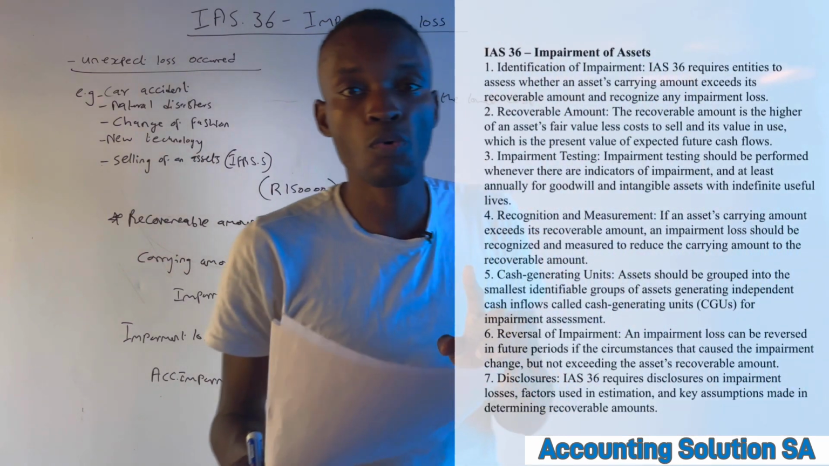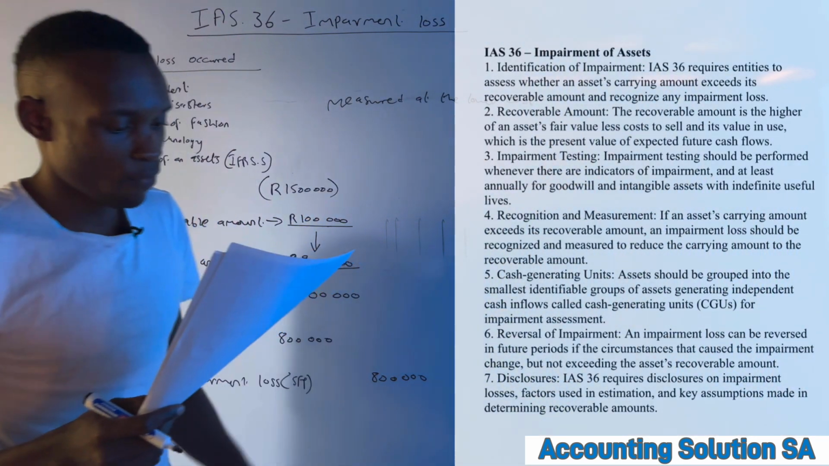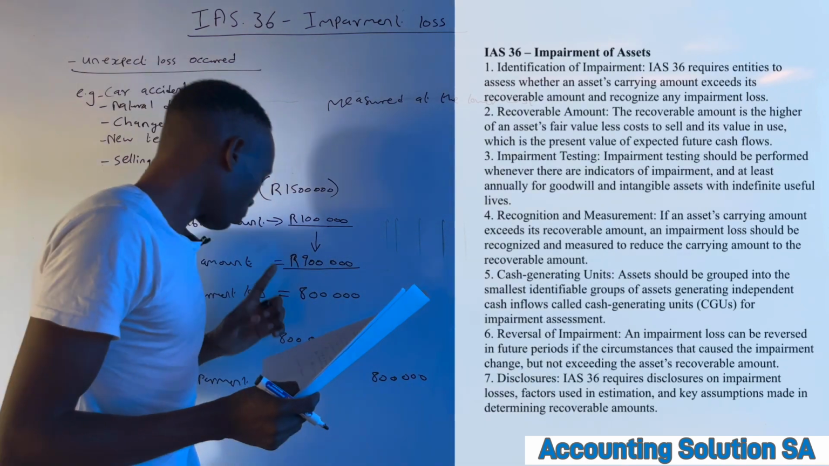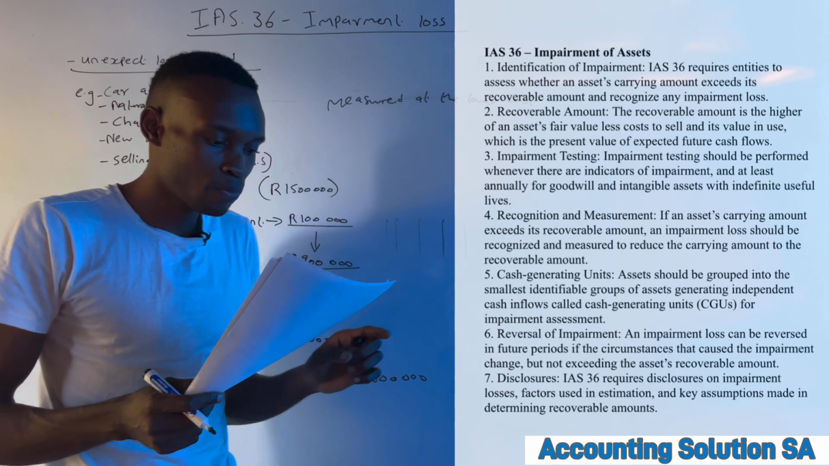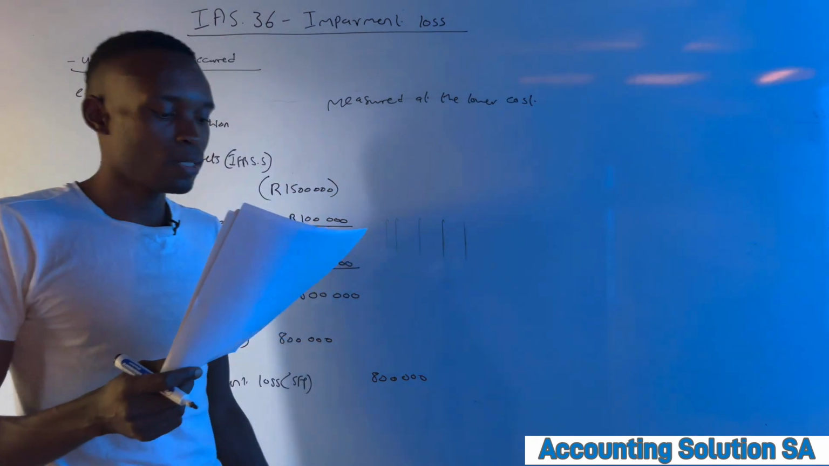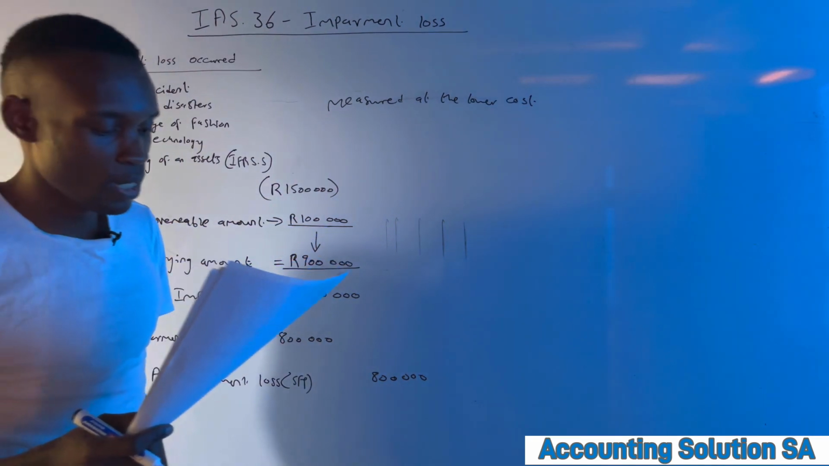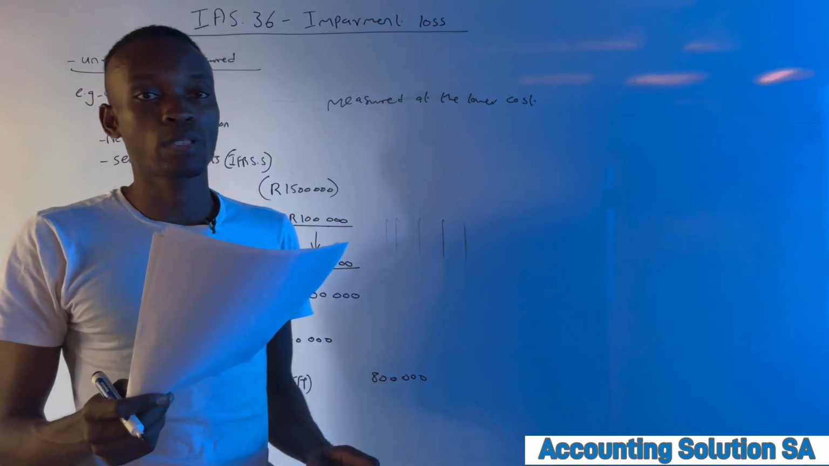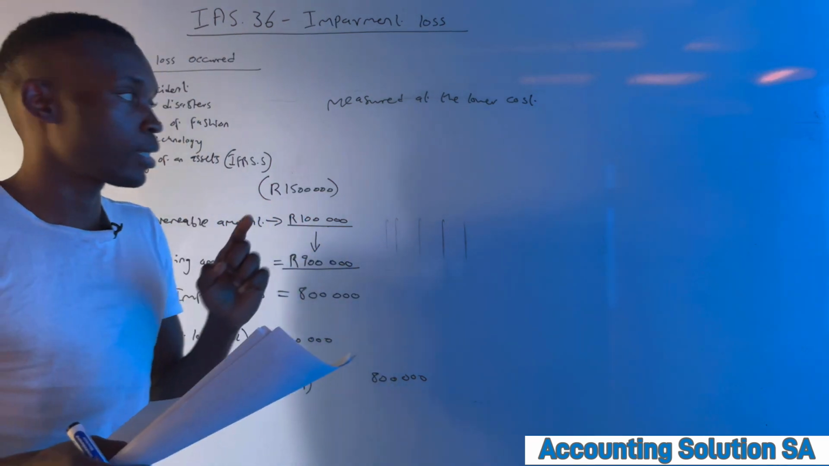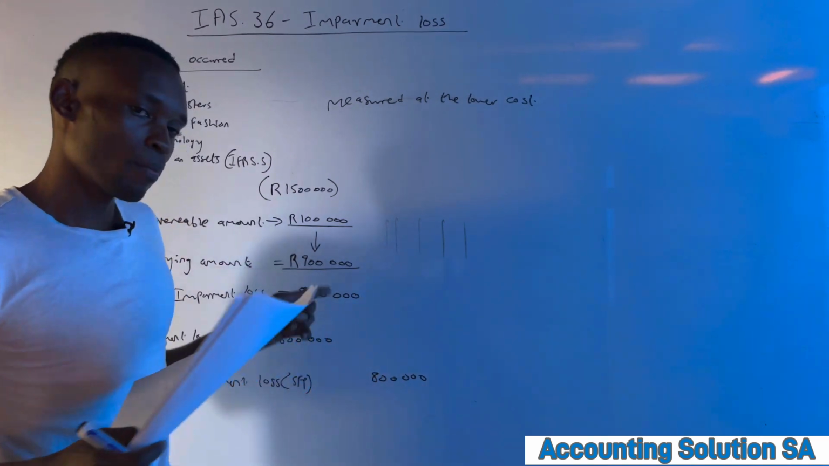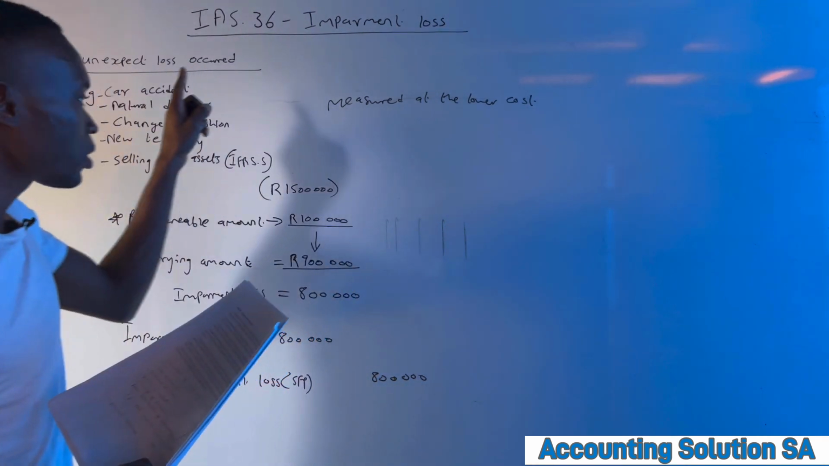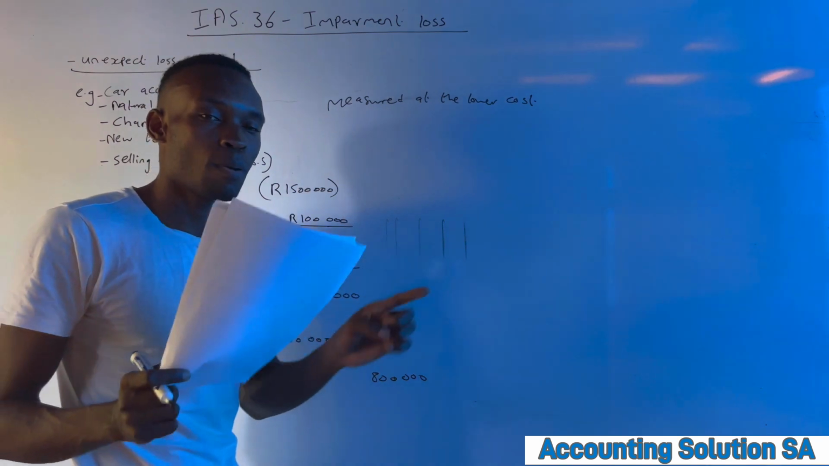So under part 2 of this video, we are going to cover what we call impairment reversal. We are also going to cover recognition and measurement, cash generating units, reversal of impairment, and disclosure of IAS 36. I hope by this video now you learn how to recognize impairment loss and how you see that this is an indication of impairment loss.